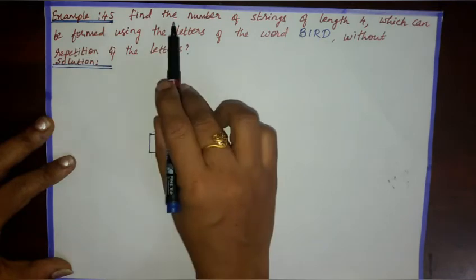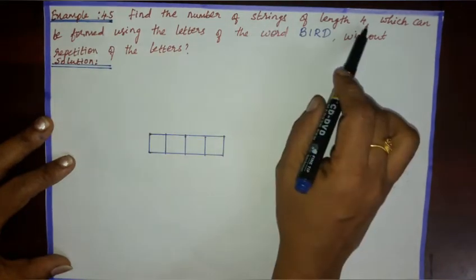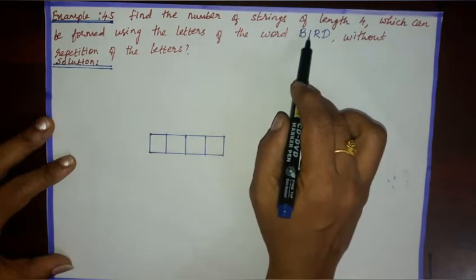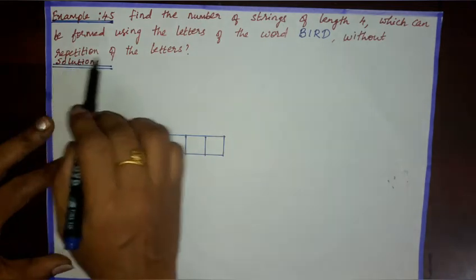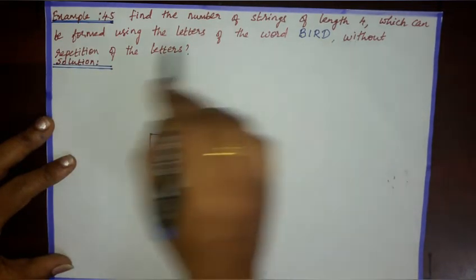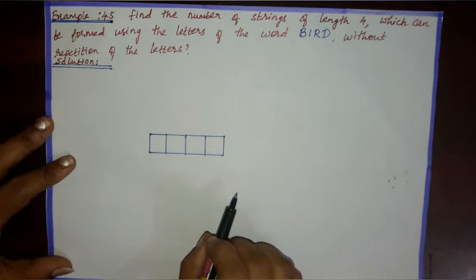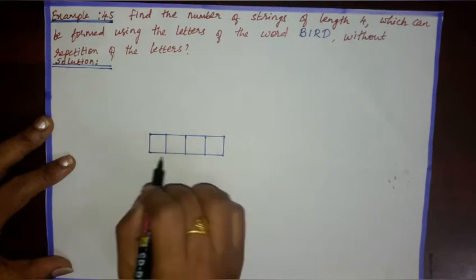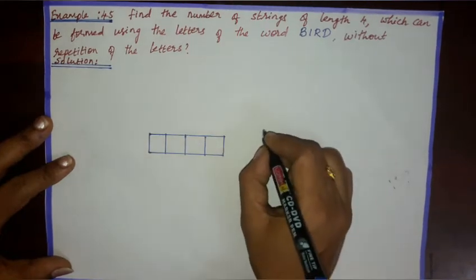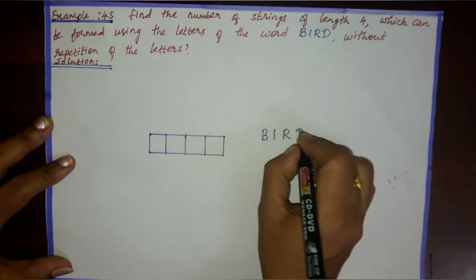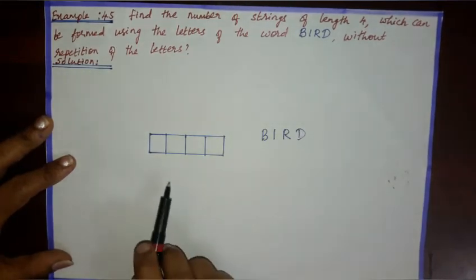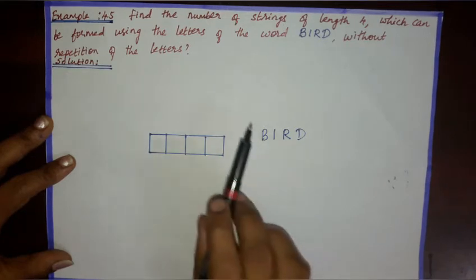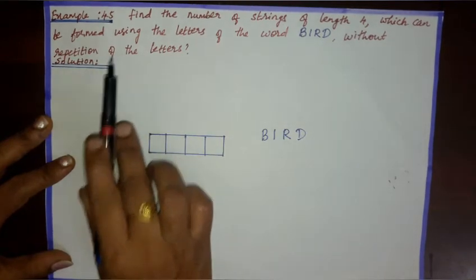Example 4.5. Find the number of strings of length 4 which can be formed using the letters of the word bird, B-I-R-D, without repetition of the letters. The condition is without repetition. Strings of length 4 are given, so here we have 4 elements. Here we need to use the letters B-I-R-D. There are as many strings as ways of filling the 4 vacant places by the 4 letters, keeping in mind that repetition is not allowed.